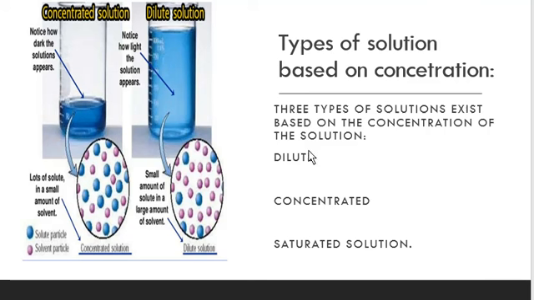Types of solution based on concentrations. There are three types of solution based on concentration: dilute, concentrated, saturated. I have already told you. So what is a concentrated and a dilute solution? Children, a concentrated solution has lots of solute in a small amount of solvent, which means more solute is there and solvent is less. You can see solute is more and solvent is less.